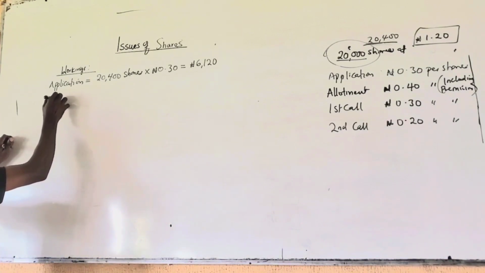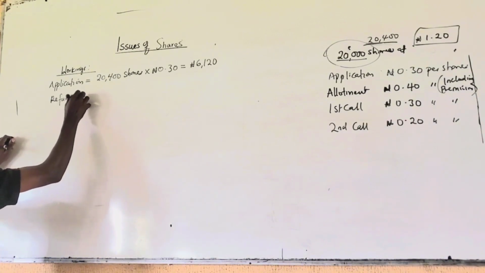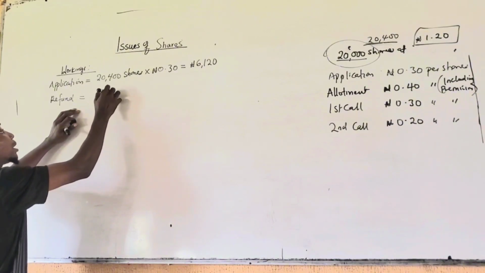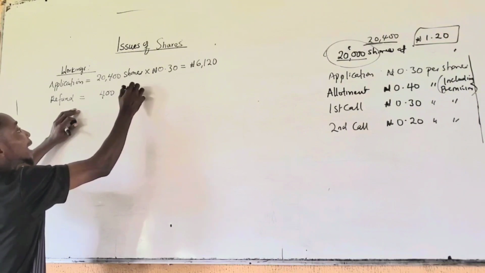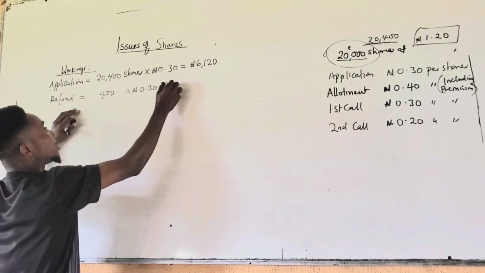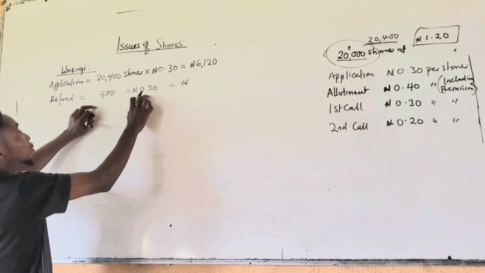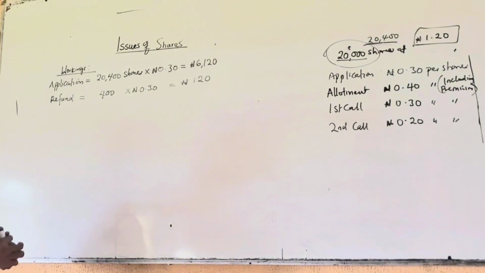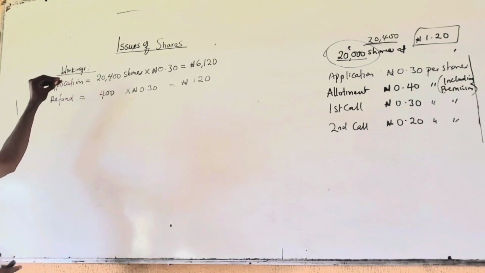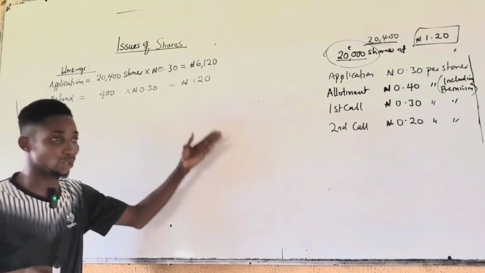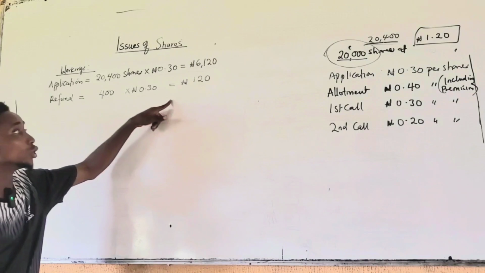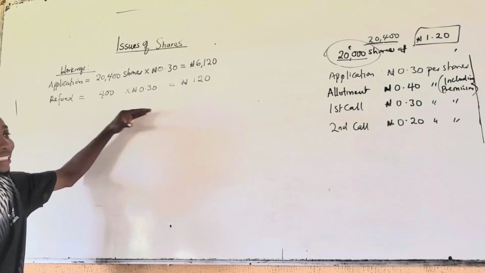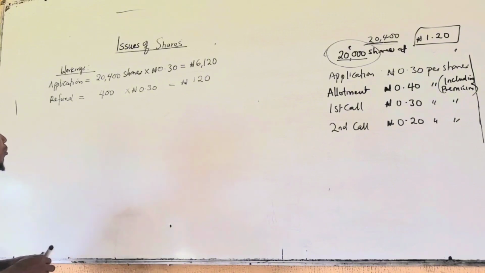So calculate the refund: 400 shares returned at the application fee of 30 kobo gives us 120. If your entry for application is to debit bank and credit application, now that you are refunding, you credit your bank and debit the application.